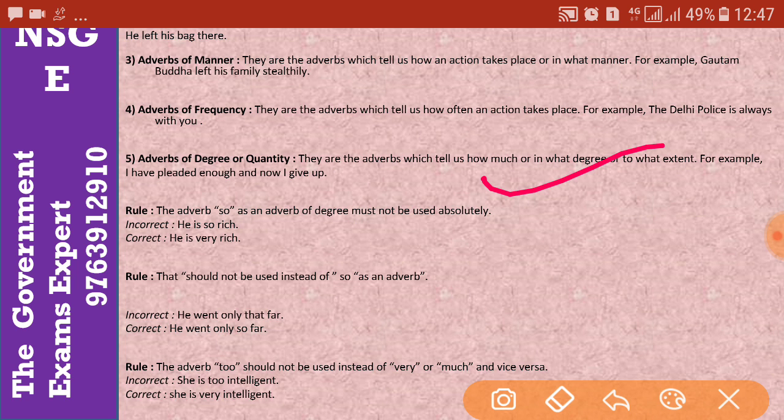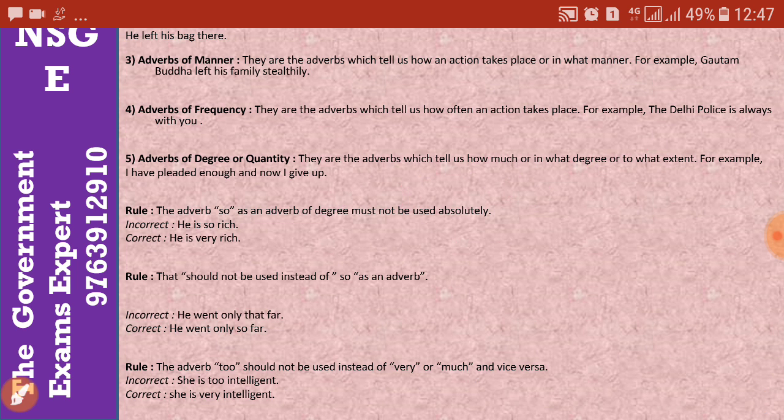An adverb of degree like "so" must not be used absolutely. Suppose I say, "I am so rich." No, I have to say, "I am very rich." Likewise, you can say, "He is so rich." That's totally wrong. It should be, "He is very rich."